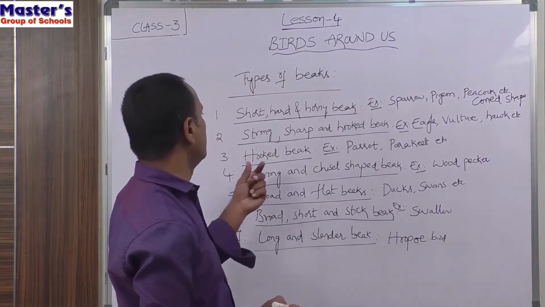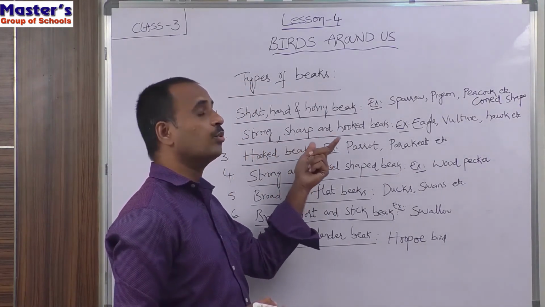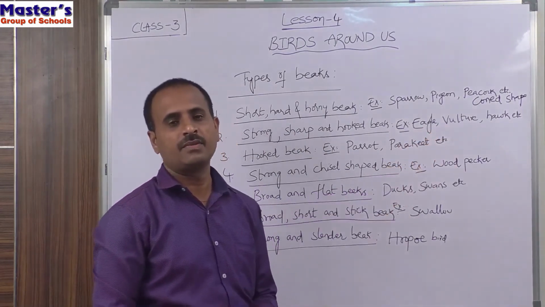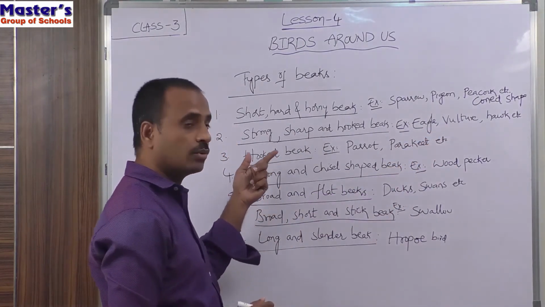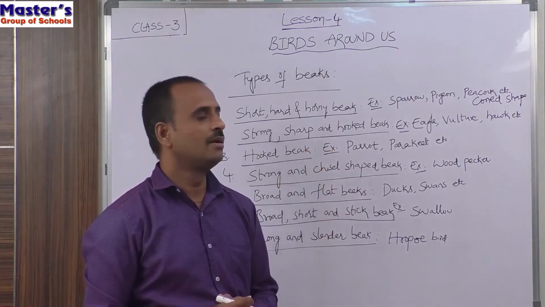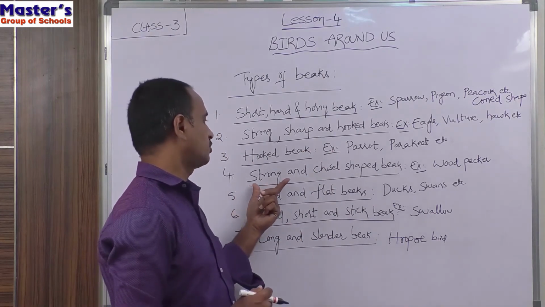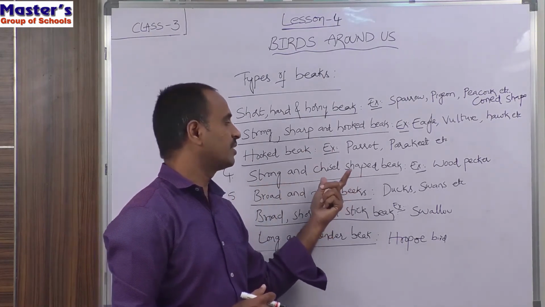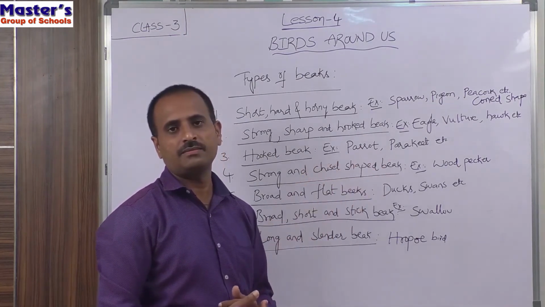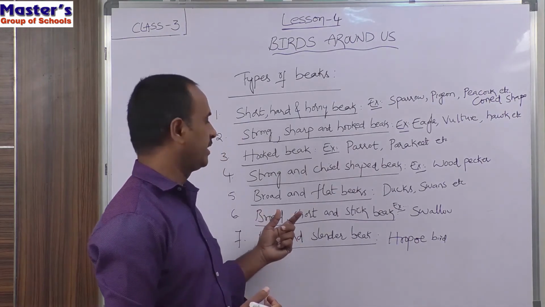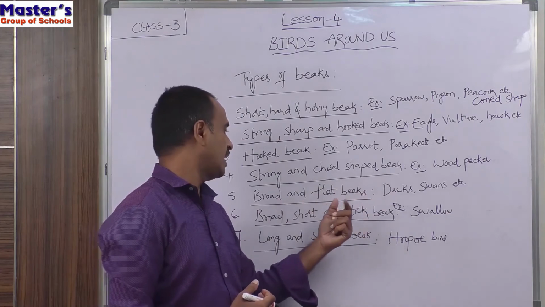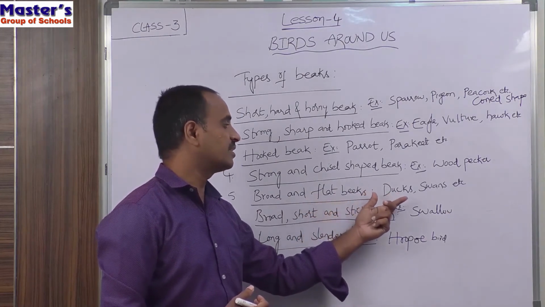And the second type is strong, sharp and hooked beak. Examples: eagle, vulture, hawk, etc. And the third type of beaks are hooked beak. Examples: parrot, parakeet, etc. And the fourth type of beak is strong and chisel shaped beak. The example for the birds having this type of beak is woodpecker. And the fifth type of beak is broad and flat beaks. The examples for the birds having this type of beak are ducks and swans.